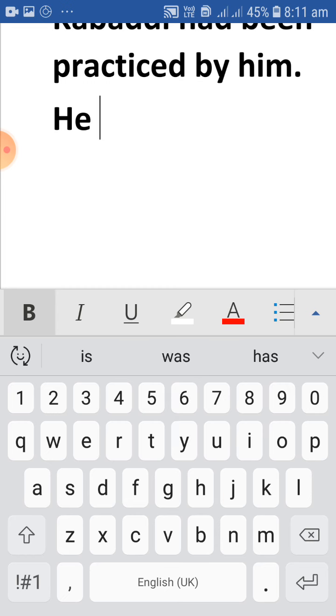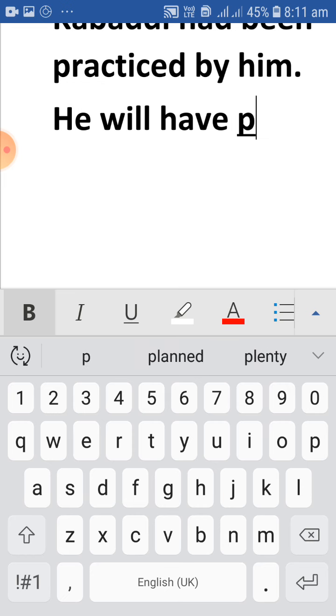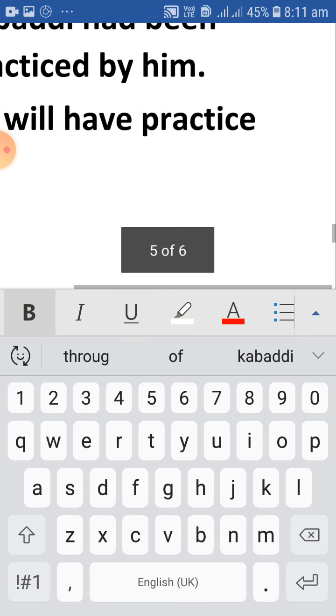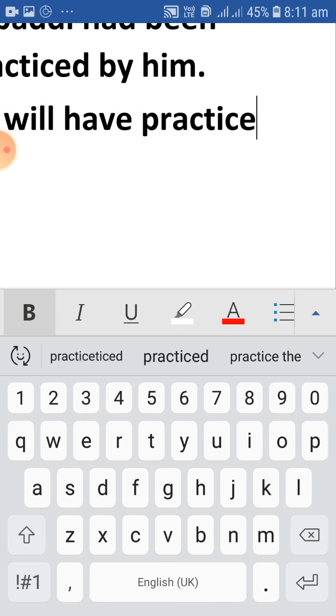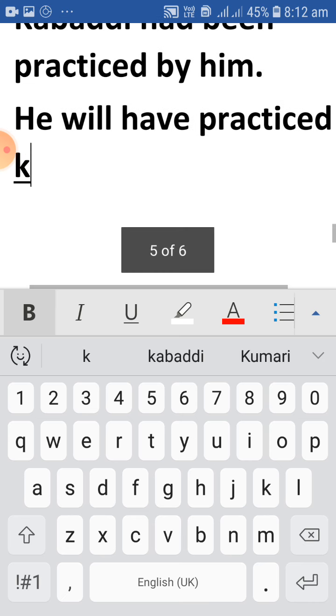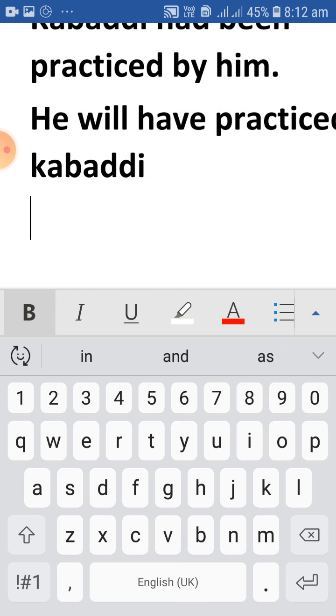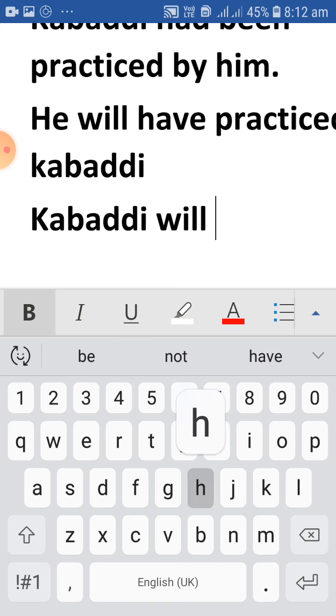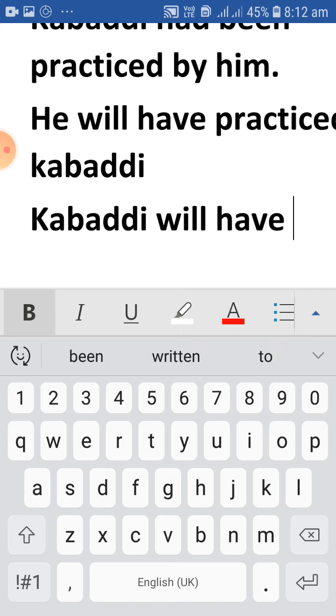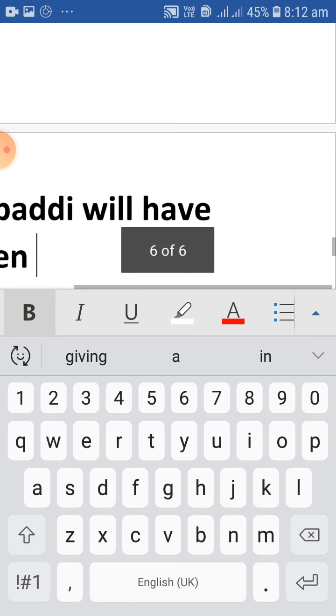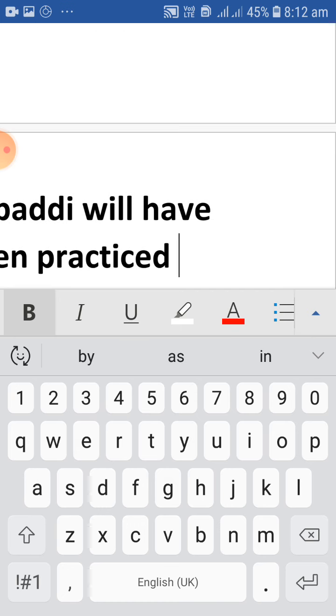He will have practiced kabaddi. Kabaddi will have been practiced by him.